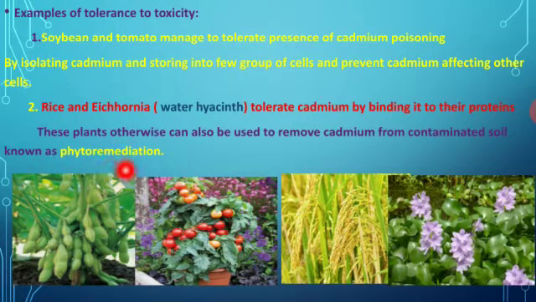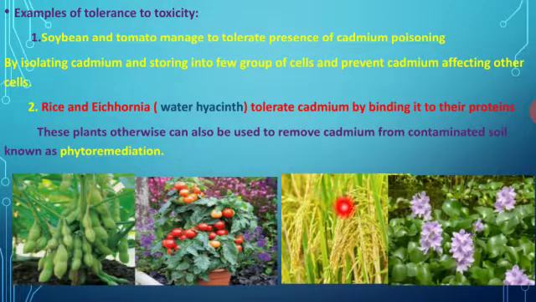Such a process is called phytoremediation. Any chemical substance that is a pollutant, a soil pollutant, is removed. So that process is named phytoremediation. In soybean and tomato, a few groups of cells isolate the cadmium and store it in them, and prevent the effect on other cells.